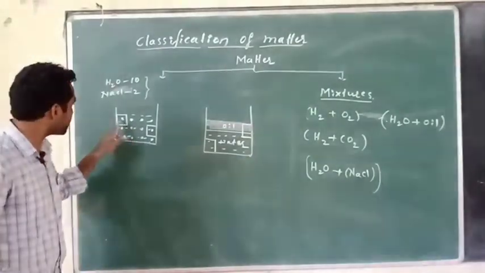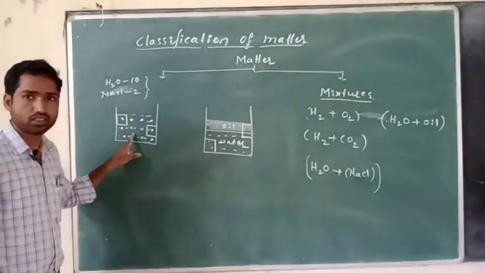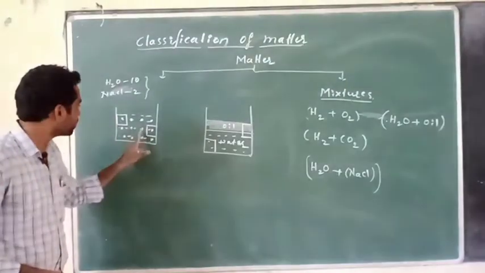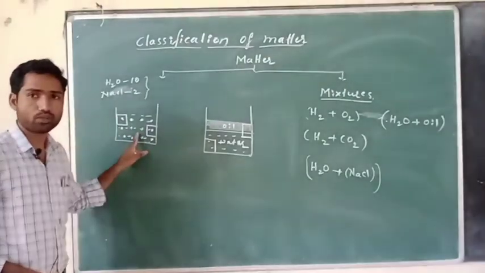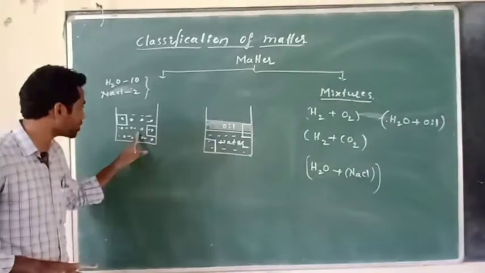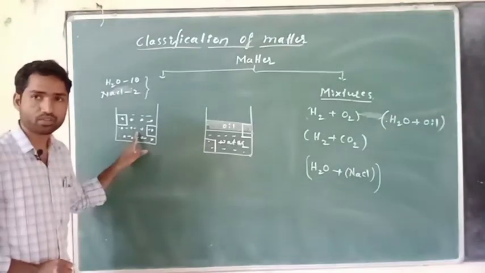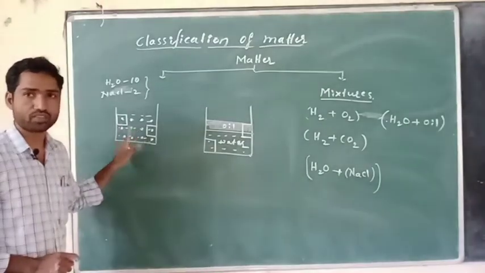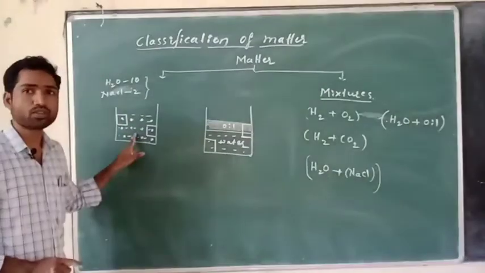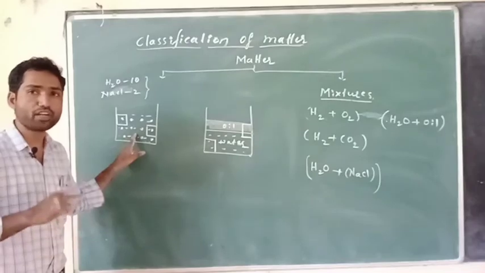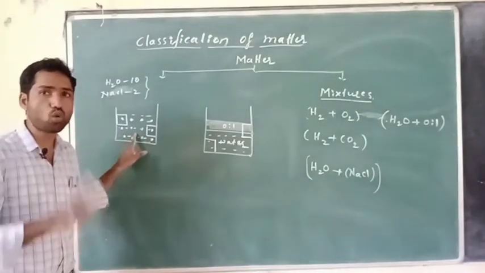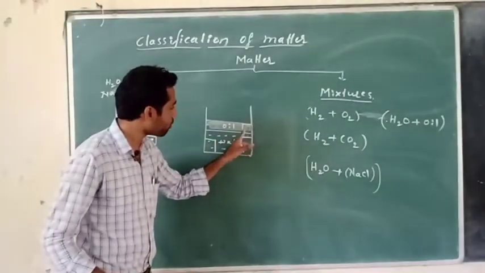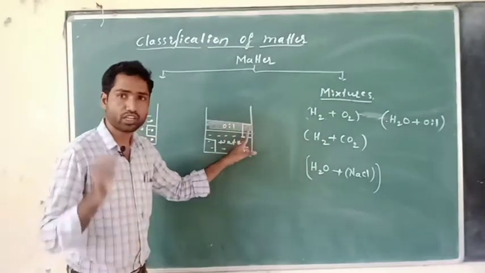If I measure the density of this type of solution, water and NaCl, the property is uniform throughout the mixture, right? In this case, if I measure the property of this mixture here, it will give one value.